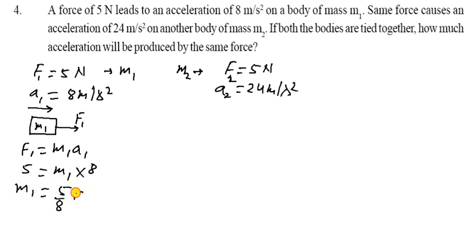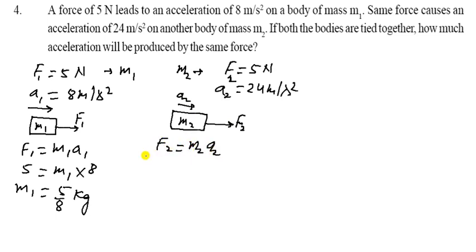F1 is given as 5, m1 we don't know, but a we know, that is 8. So m1 will be equal to 5 upon 8 kg. Let us see what happened to this. So this one is your second object. So mass of second object is m2, and applied force is f2, and the acceleration is